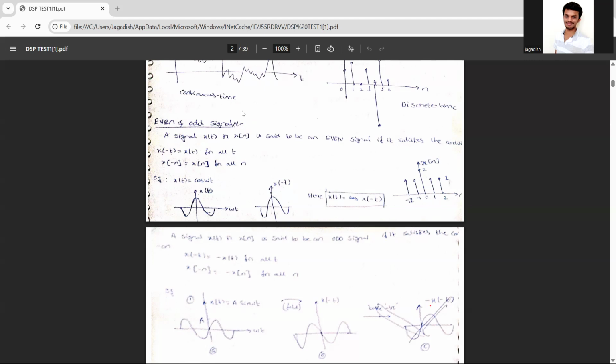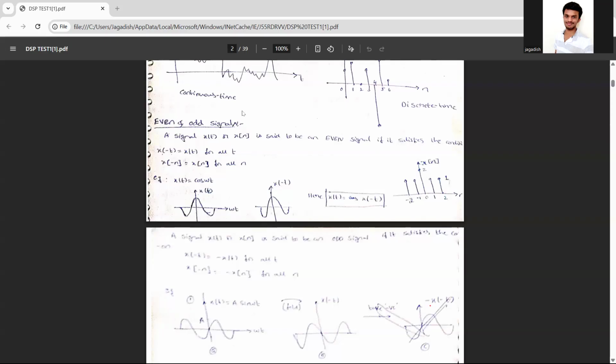The amplitude of the signal varies with respect to continuous time. Very good. In a discrete time signal, what happens? Anyone tell, later you can tell. Parthu tell first.